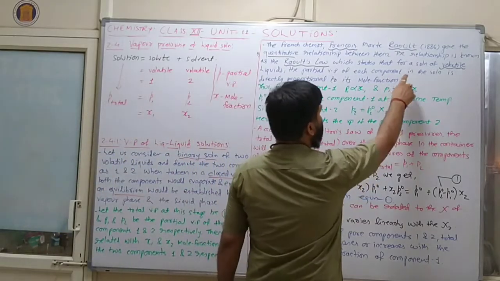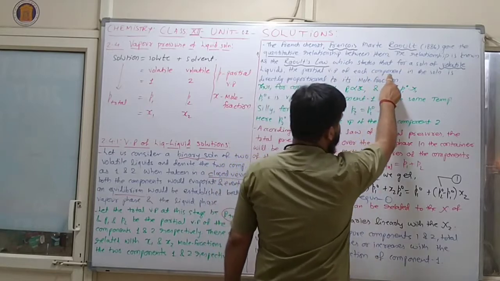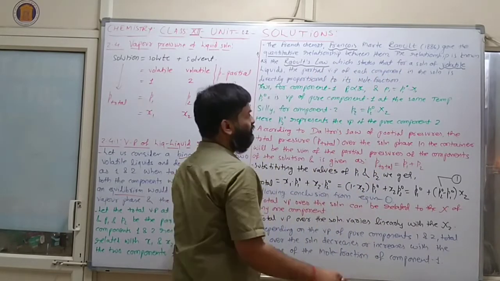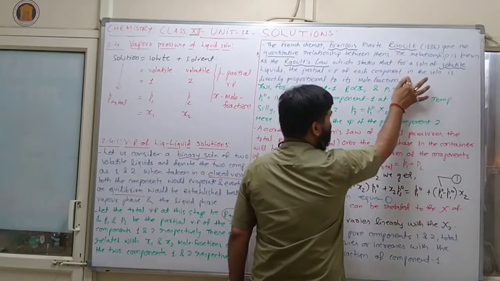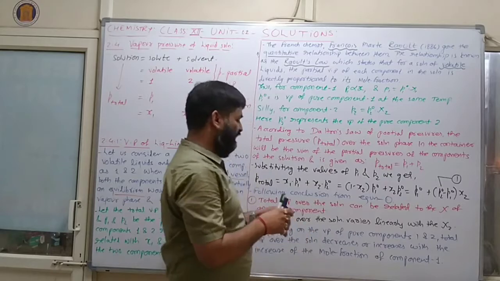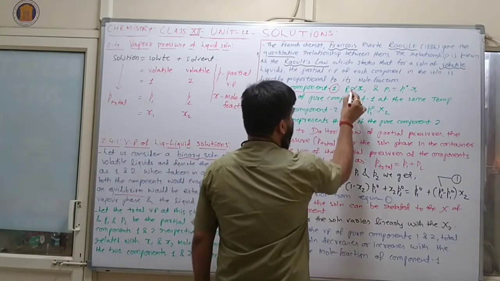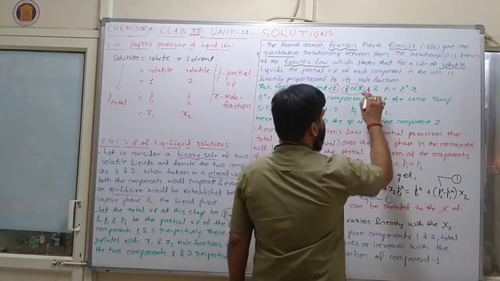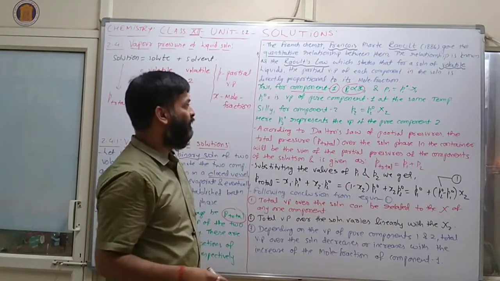Converting this statement mathematically, for component 1, P1 is directly proportional to Chi1, and when proportionality is removed, P1 0 will come here. Clear?